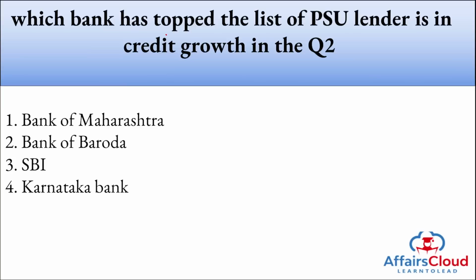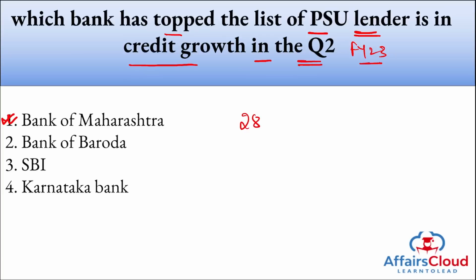Next, which bank has topped the list of PSU lenders in credit growth in the second quarter of fiscal year 23? I repeat, which bank has topped the list of PSU lenders in its credit growth in the second quarter of fiscal year 23? All right, which is the bank we are talking about? It is your Bank of Maharashtra. Bank of Maharashtra has emerged as the top performer among the PSBs in terms of loan growth in percentage terms during the second quarter of fiscal year 23.